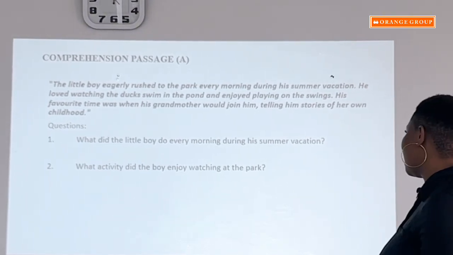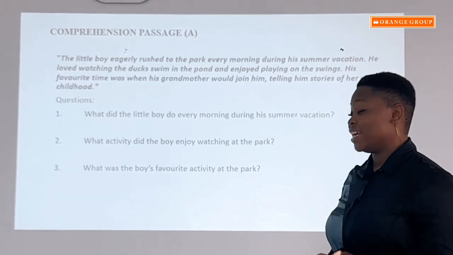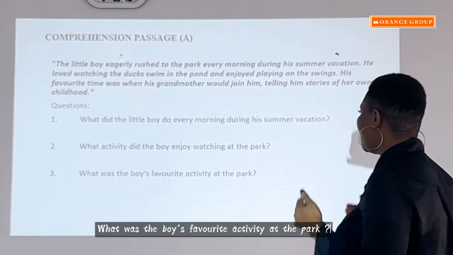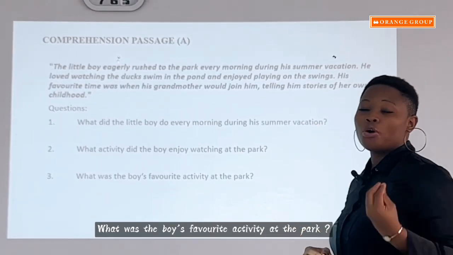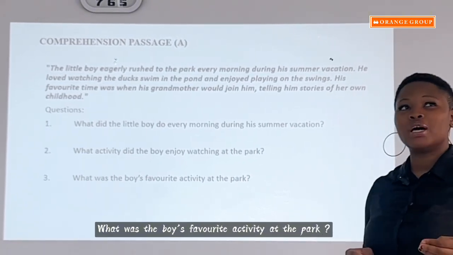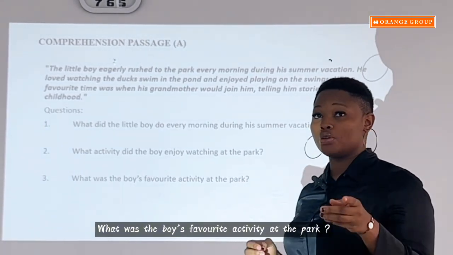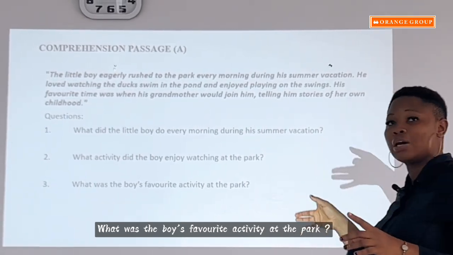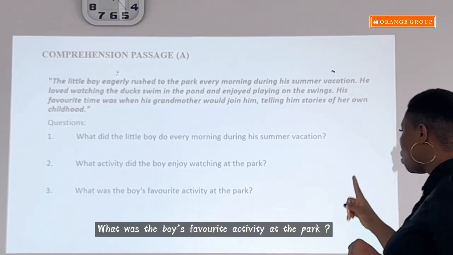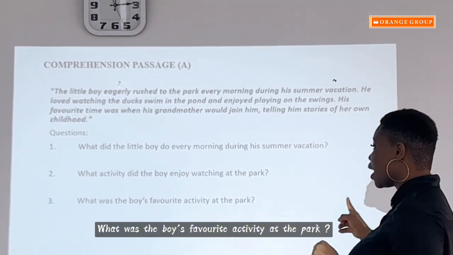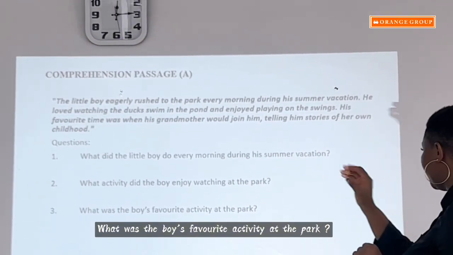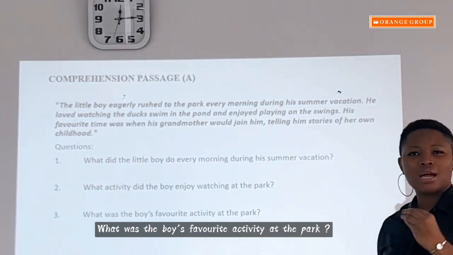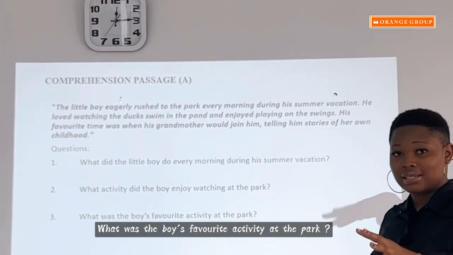So the next question, number 3, says, what was the boy's favorite activity at the park? One of my tips for answering comprehension passage questions would be to look for a word in the question and try to find it in the comprehension passage. For example, what was the boy's favorite activity at the park? I would just pick a word, favorite, and go to the passage and look for that word, because the answer could be around that word.